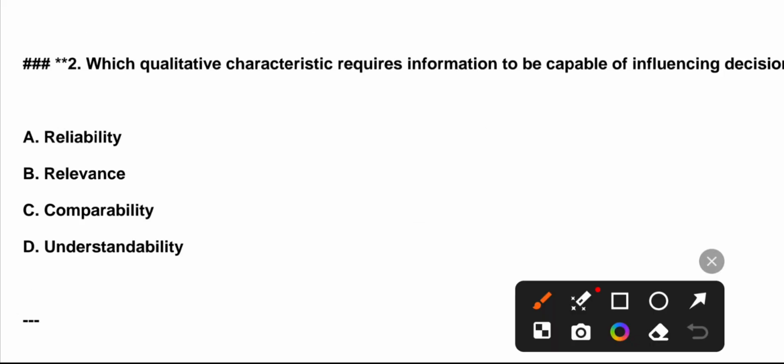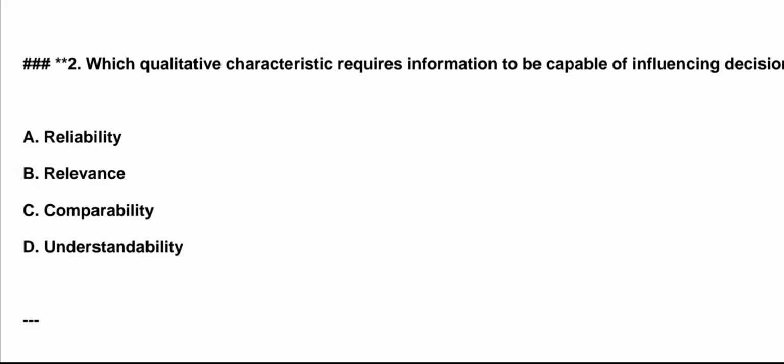Question number second. Which qualitative characteristic requires information to be capable of influencing decisions? A. Reliability. B. Relevance. C. Comparability. D. Understandability. Correct answer is option B.